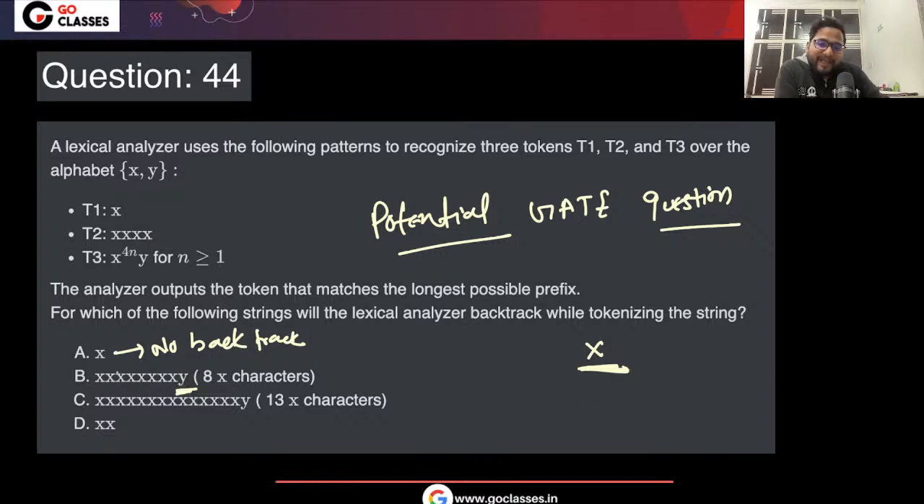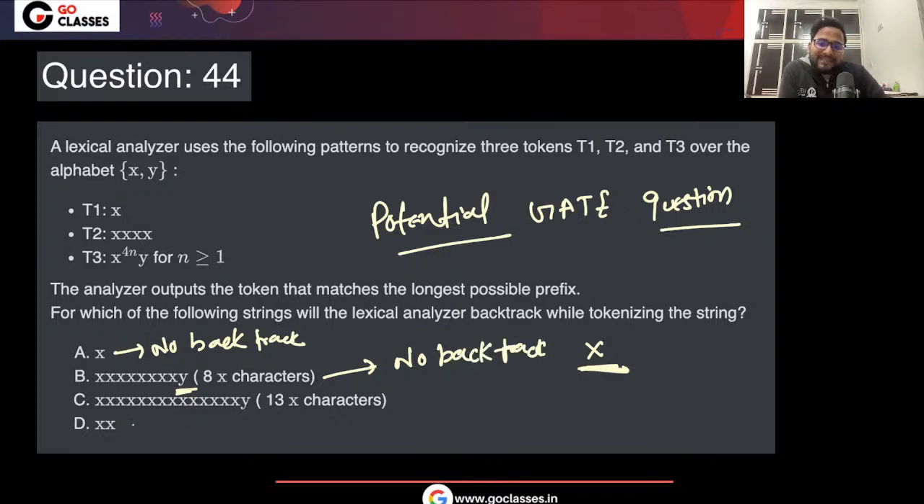I mean, see, at x you could have said it is t1, but you know that, okay, what if it is not t1? Then you will keep on matching. After 4x you will say, okay, this could be t2, but you will go to the fifth x and keep on doing it. But there is no backtrack required here, because finally it will be success. There is no backtrack again.